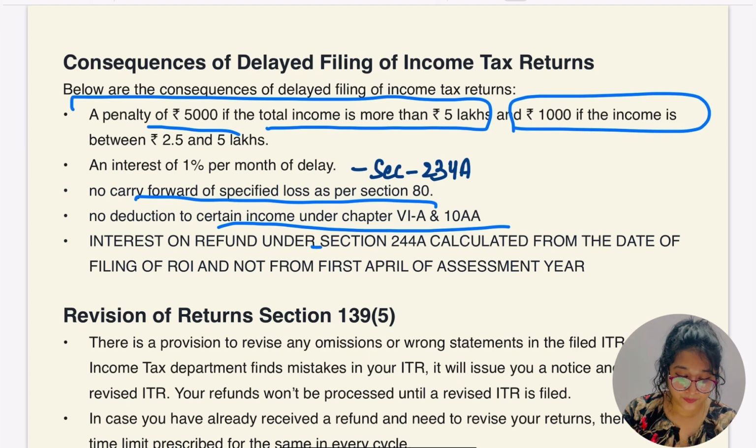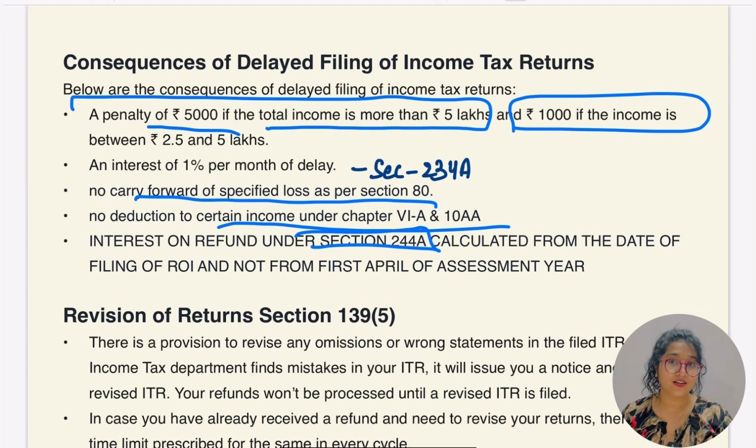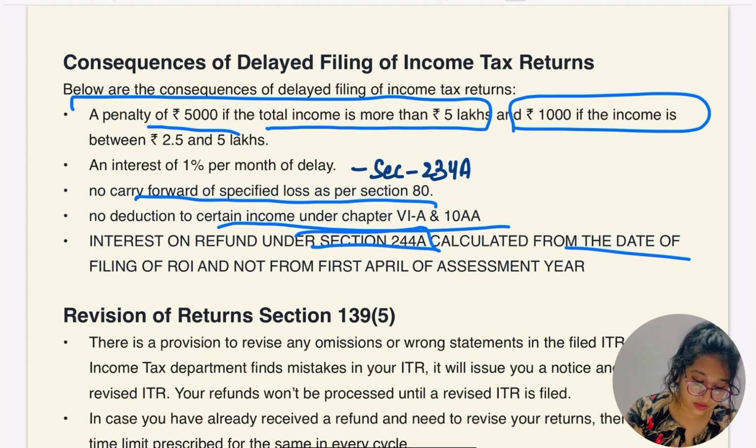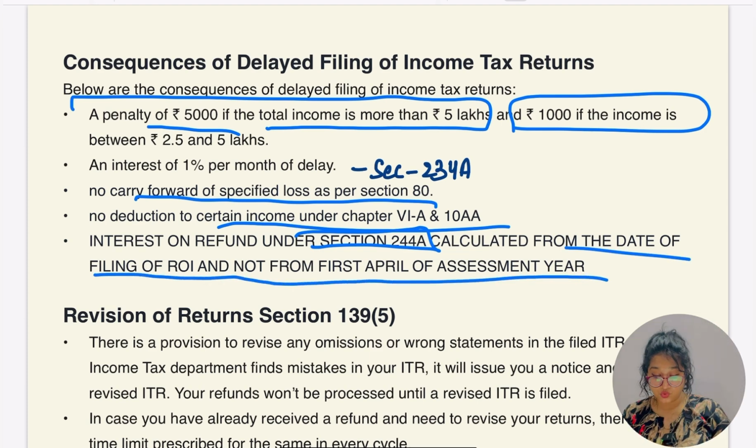Acha, do you remember 244A, where the interest on refund was granted? But in this case, if the return was not filed on time, the interest on refund is calculated from the date of filing of return and not from the 1st April of the assessment year. Usually under section 244A, the interest on refund is calculated from 1st of April, and if the return is not filed on or before the due date, the calculation of interest on refund is done from the date on which the return was actually filed, not from 1st of April. Okay, so these are the consequences of delay in filing of income tax return.